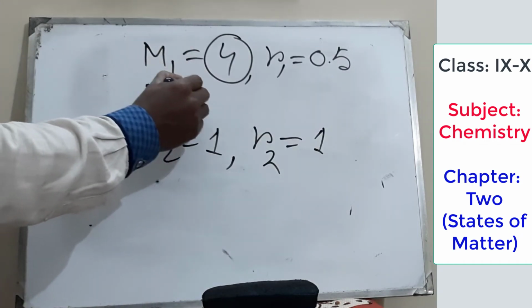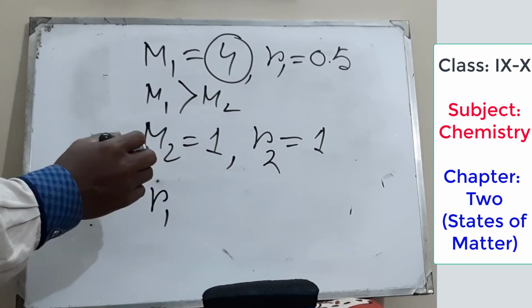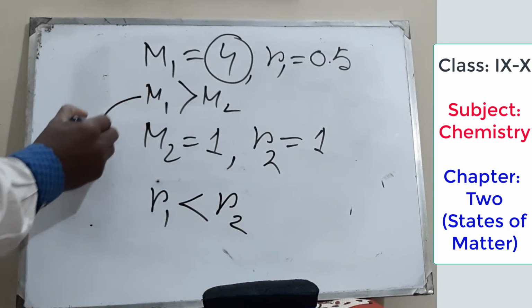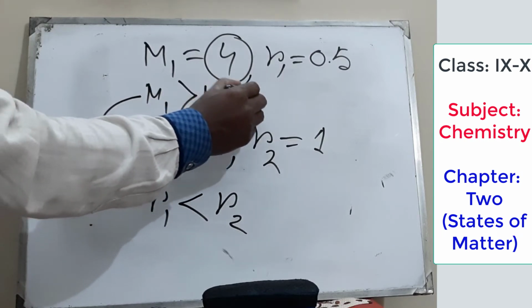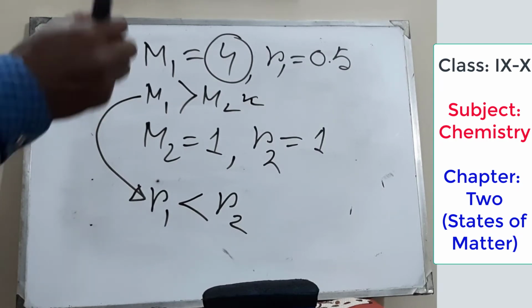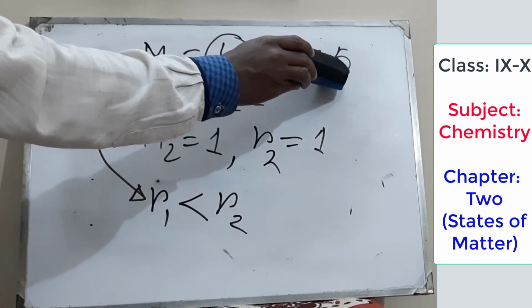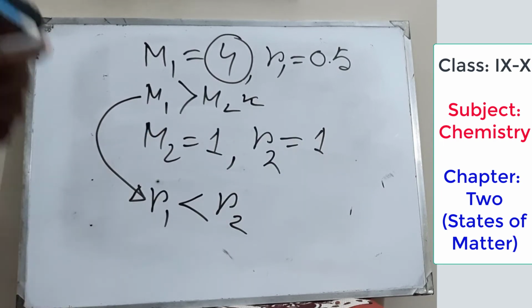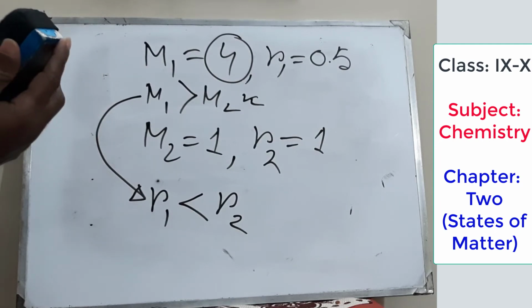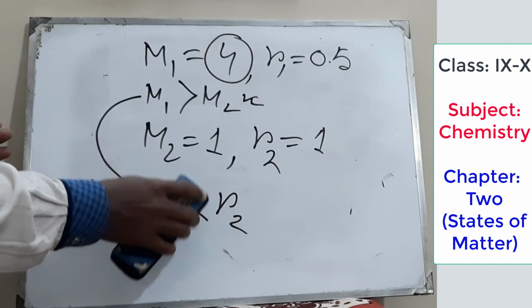Molecular mass of the first gas is bigger than m2, but R1 is smaller than R2. Look, m1 is greater, R1 is smaller. m2 is smaller, R2 is greater. That means when molecular mass is bigger, then the rate is smaller. For 4 we have got 0.5 and for 1 we have got 1. So it is proved: diffusion rate is smaller when molecular mass is bigger, but when molecular mass is smaller, then the rate is bigger.